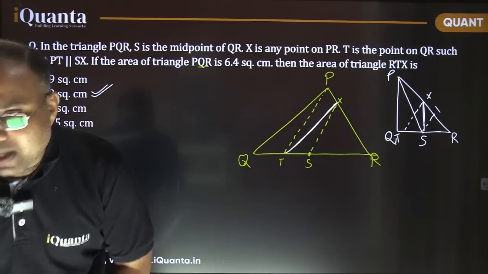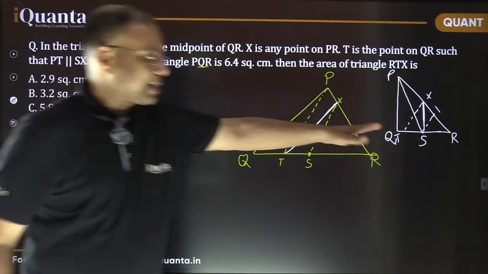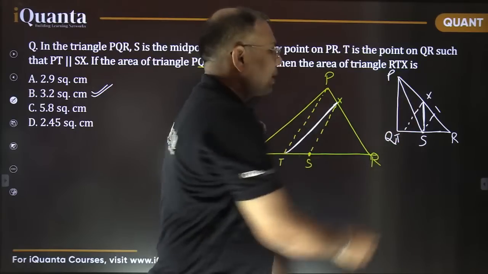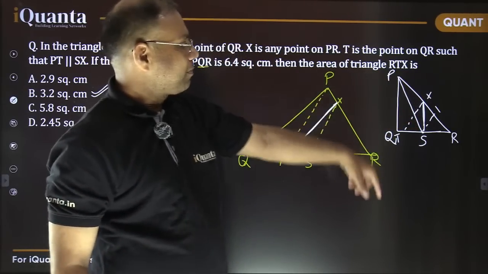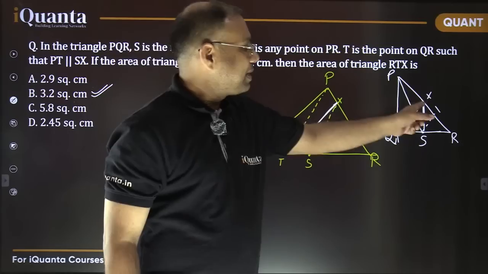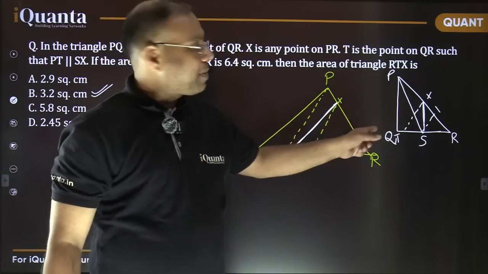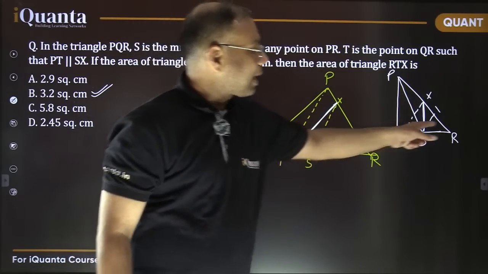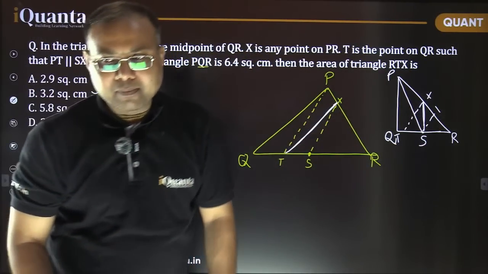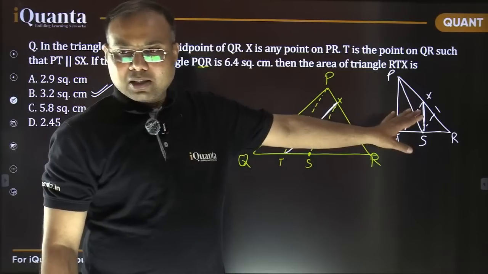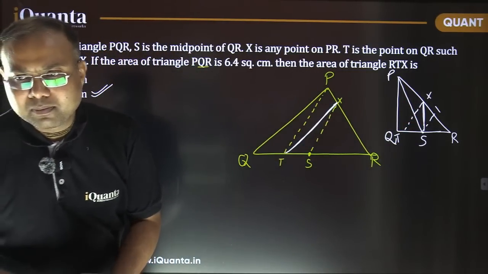Midpoint theorem, Gaurav Kumar. How, Gaurav? What midpoint theorem? Let's come to the general case here. I'm not going to that part. That part is done. That is solved. So the midpoint is formed. This is the midpoint. So this is going to be half of this. X is also going to be the midpoint. So if X is the midpoint, that means this XQ or XT would be a median only. So that means this triangle RTX would have area equal to half of the complete triangle. That's perfectly fine. So the answer is confirmed from this diagram. So 3.2 is the right answer. I have already confirmed the answer. This was one of the ways.